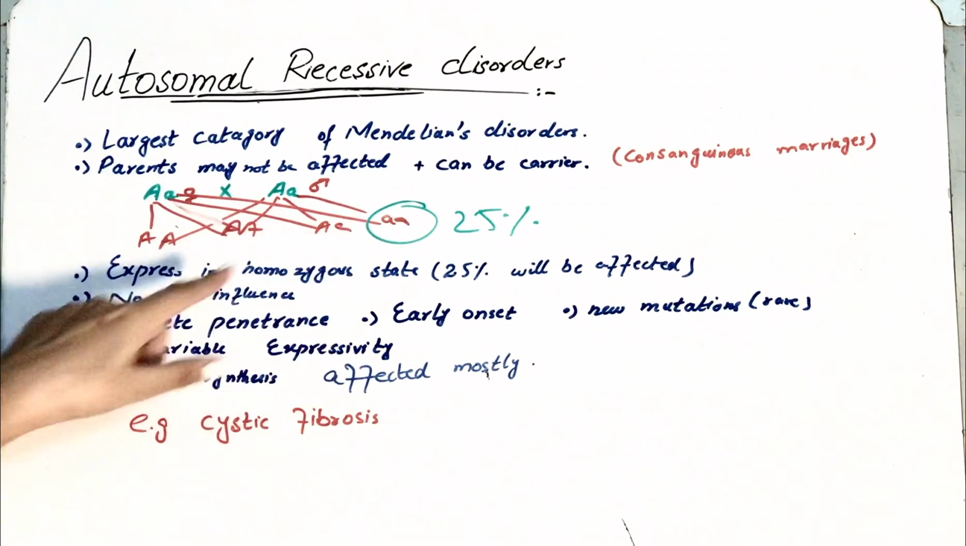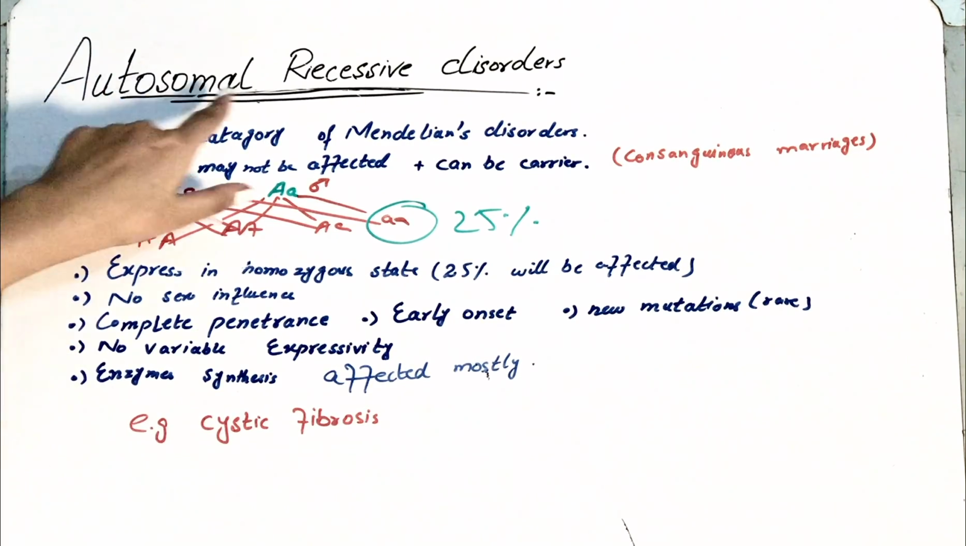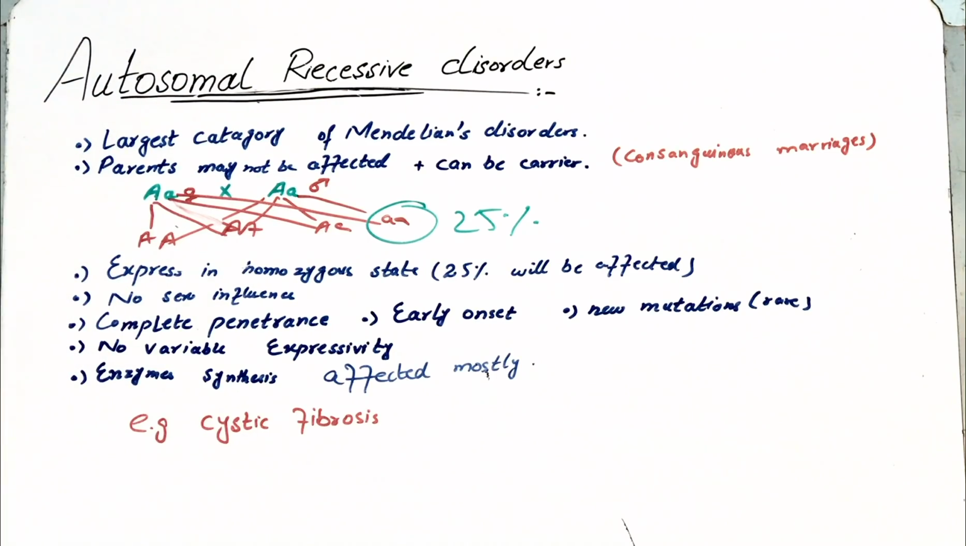Now, this is expressed in homozygous state, as we have seen. Now, 25% will be affected, no sex influence, because they are present on autosomes, so their transmission is not affected by sex. Now, the other thing that comes here is complete penetrance. In autosomal dominant disorder, in my previous video, I said that there can be incomplete penetrance, but in autosomal recessive disorder, there is complete penetrance.